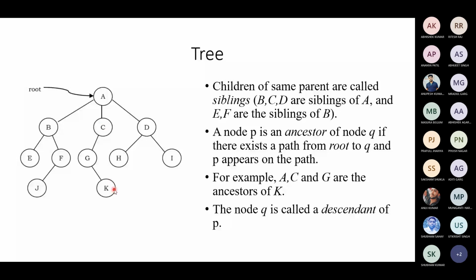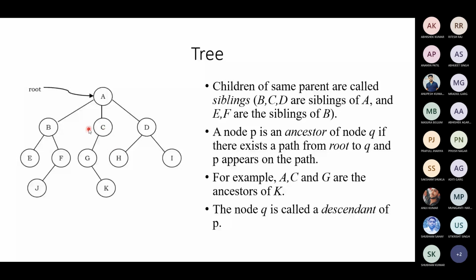Likewise, D, A are ancestors of H. D, A are ancestors of I. F, B, A are ancestors of J. Likewise, B, A are ancestors of E. Is this clear? G's ancestors are C, A. F's ancestors are B, A. So they are the ancestors.